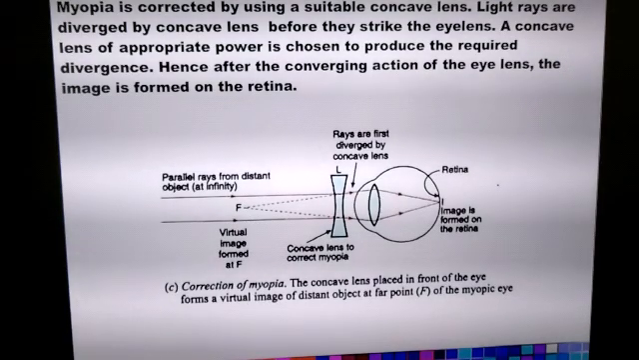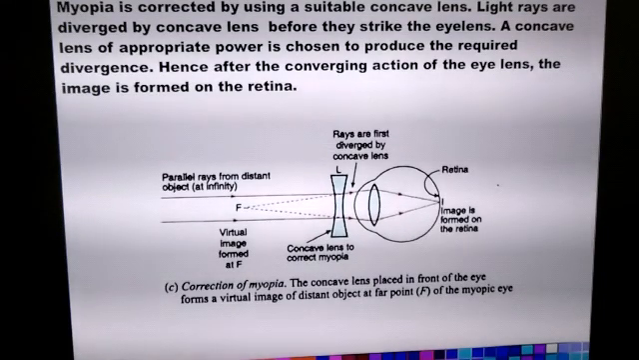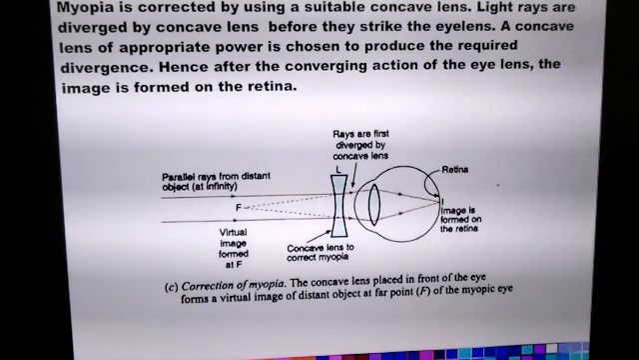So a concave lens is a diverging lens. It diverges the light rays. When the light rays travel from far off objects, the biconvex lens will further converge the light rays to form the image exactly on the retina.